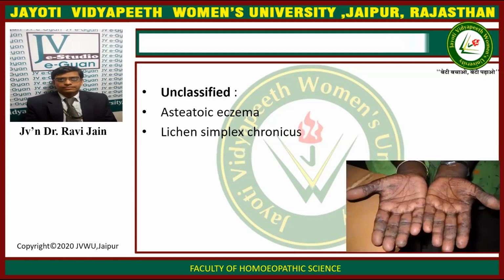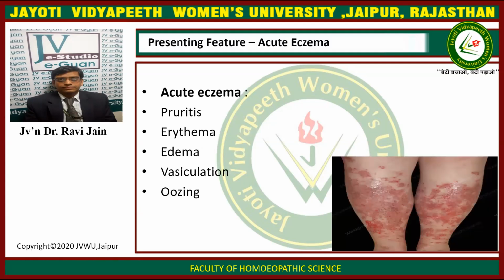The third one is the unclassified, which cannot be classified on the basis of endogenous or exogenous. It consists of asteatotic eczema and lichen simplex chronicus. Now, what are the various presenting features in case of eczema? We have two types of eczema. One is acute and the other one is chronic.